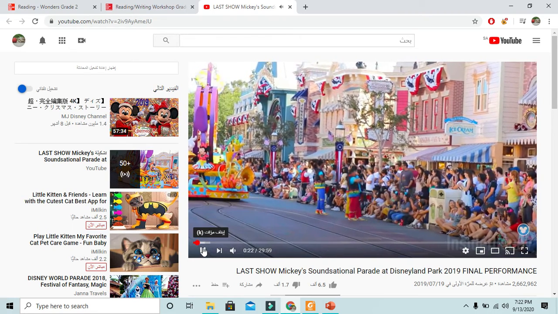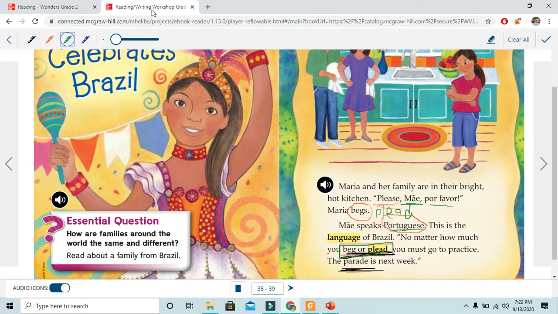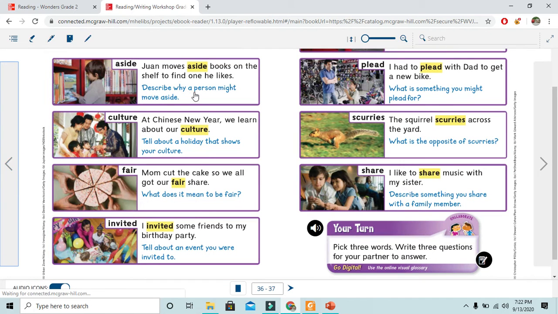Yes, as you see, there is music, dancing and shows and so on. So this is a parade. Good. What we need to do now is practice the words that we had today: aside, culture, fair, invited, language, please, scares, and share. So take out your booklet and open the booklet on page 7.